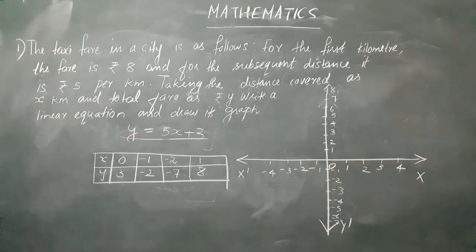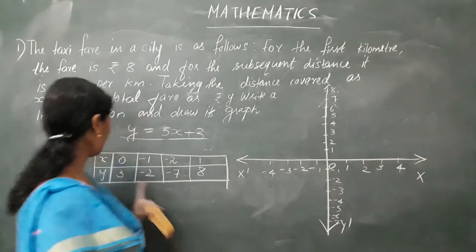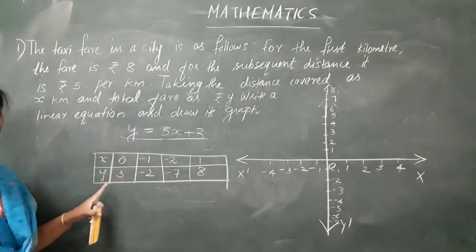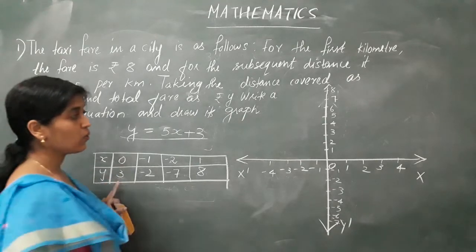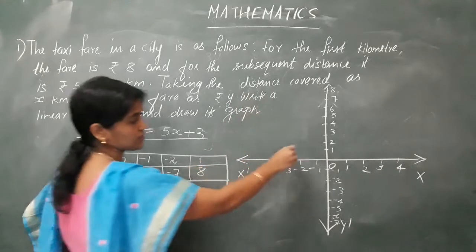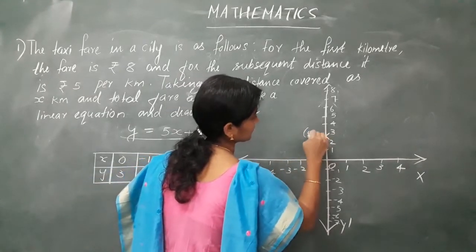Now, to plot the points, first point is 0, 3. Where will be the point 0, 3? X coordinate it is 0, y coordinate it is 3. So, the point will be on the y axis and it will be at the y coordinate positive 3. This is our point 0, 3.